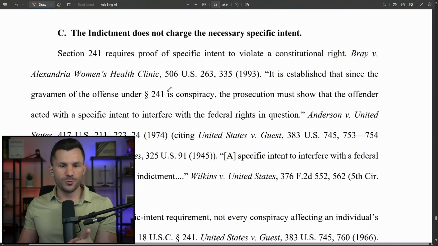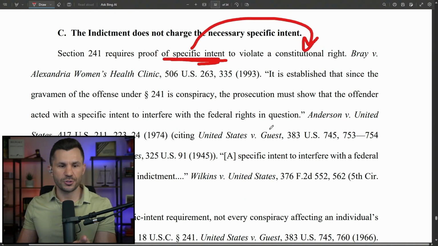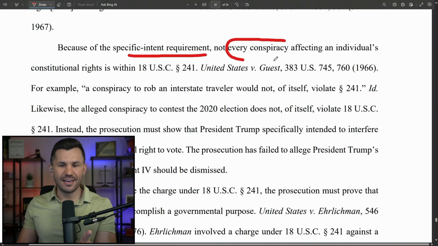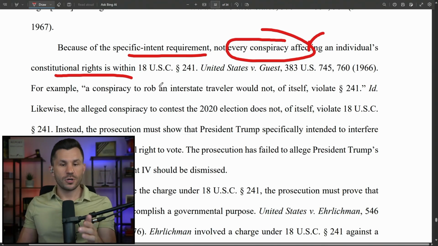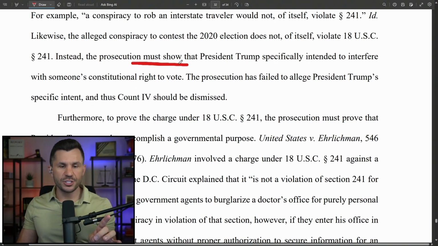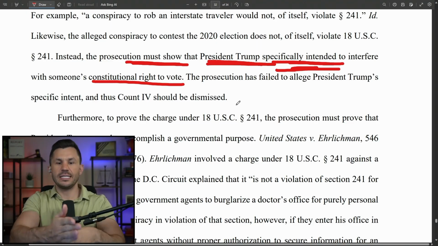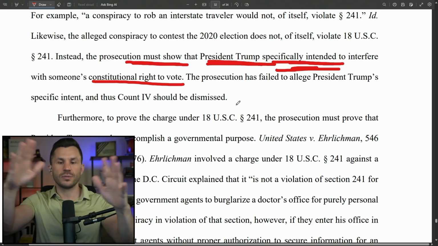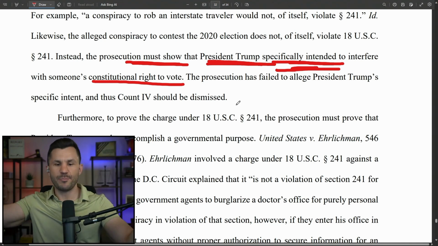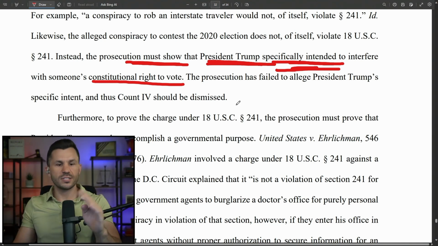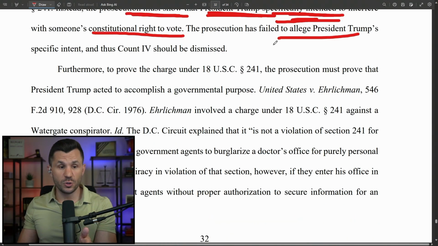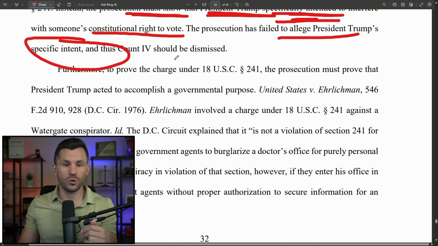Let's read it. It says Section 241 requires proof of specific intent to violate a constitutional right. Because of this requirement, not every conspiracy affecting an individual's constitutional right is within the statute. So here, in this case, Jack Smith must show that President Trump specifically intended to interfere with someone's constitutional right to vote. It's got to be articulate and concrete. That's like, distinguish that from general intent, which is just you kind of intend the thing to happen, but it doesn't have to go to specific to someone's constitutional right to vote. And the prosecution has failed to allege Trump had any specific intent. Therefore, the count should be dismissed.